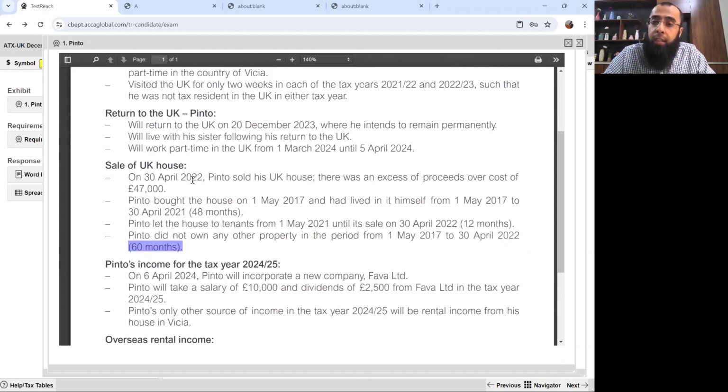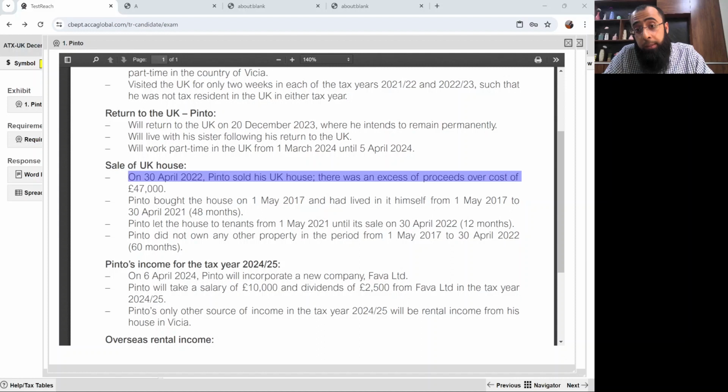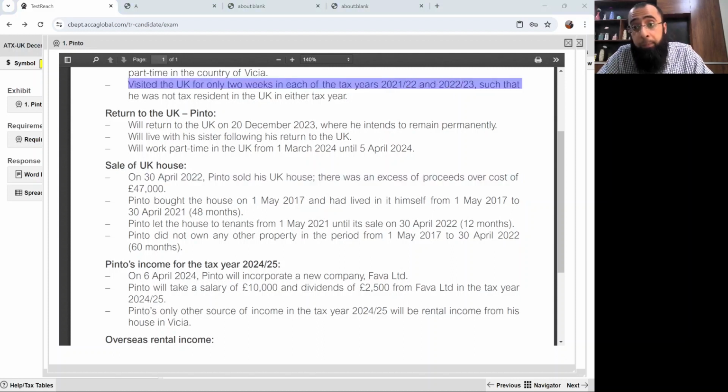Now, if you look at it carefully, this was sold on 30th April 2022, which is tax year 22-23. And in the tax year 22-23, Pinto was a non-UK resident. Now you must be thinking, sir, do non-UK residents have to pay UK CGT? Yes, they have to pay normal UK CGT when we talk about UK residential properties.